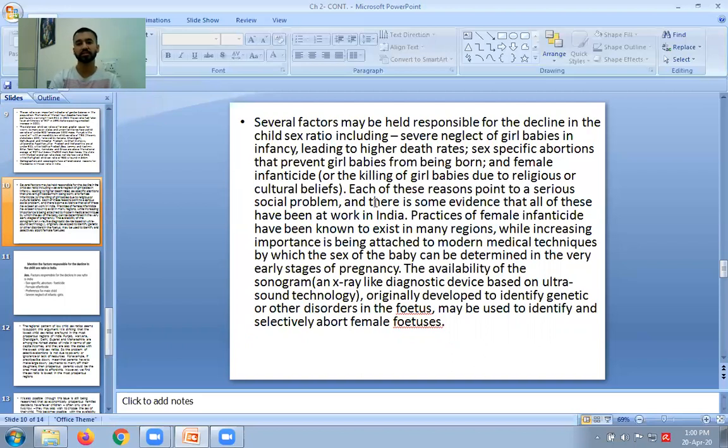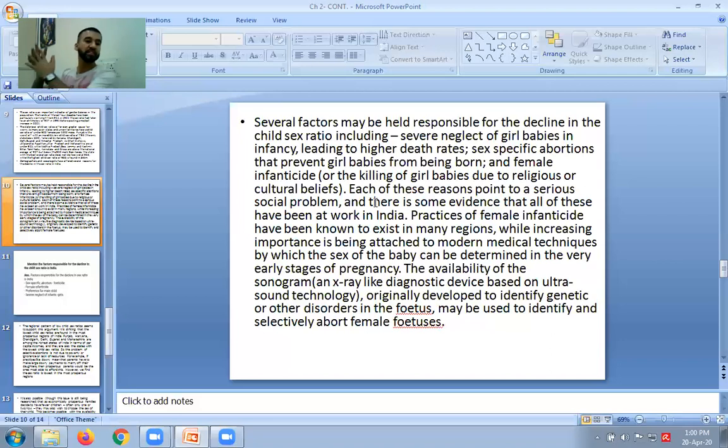So there are certain practices that people follow. Either they neglect girl babies, or they use ultrasound to diagnose which child is in the mother's womb. If it is a girl child, they go for abortion, which is an extremely bad and atrocious thing. People need to change their mindset regarding this practice.